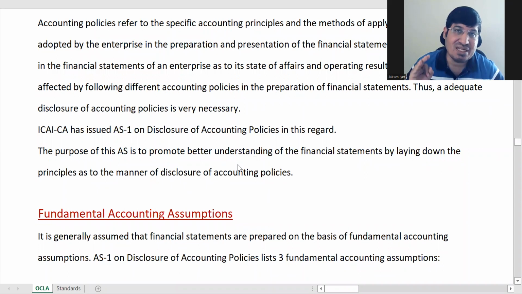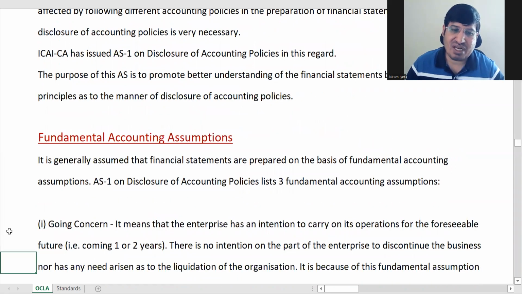ठीक है, यहाँ पे 3 accounting assumptions होते हैं. There are 3 accounting assumptions which are fundamental accounting assumptions. ठीक है, चलिए ये तो assumption आपको लेना ही है. And if you are not taking this, then you will have to disclose that you are not using this accounting assumption. Otherwise, if you have not said anything, that means it is assumed that you have used these 3 fundamental accounting assumptions. So AS1 discloses 3 fundamental accounting assumptions.